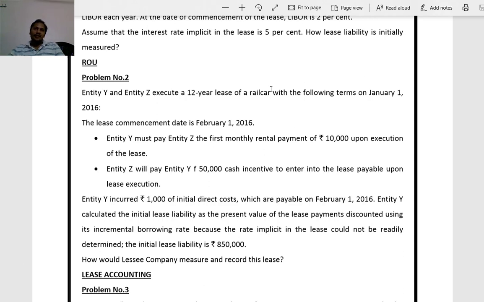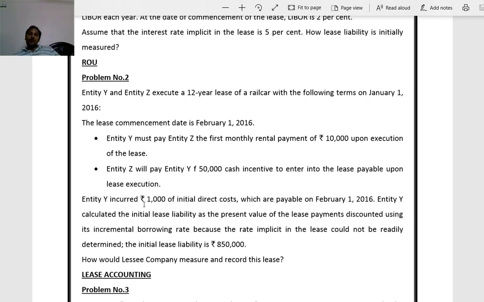The terms are: the lease commencement date is February 1st, 2016. Entity Y must pay entity Z the first monthly rental payment of 10,000 upon execution of the lease. Entity Z will pay entity Y rupees 50,000 cash incentive to enter into the lease, payable upon lease execution.